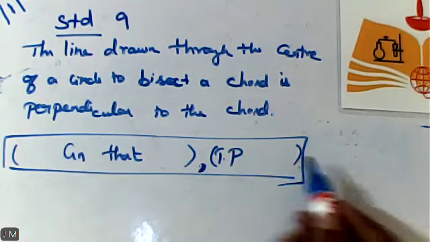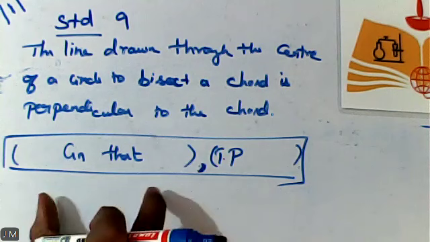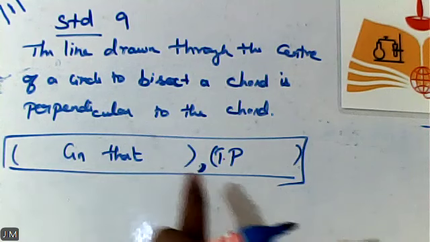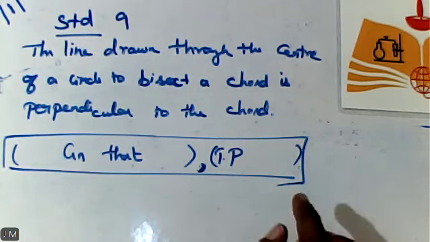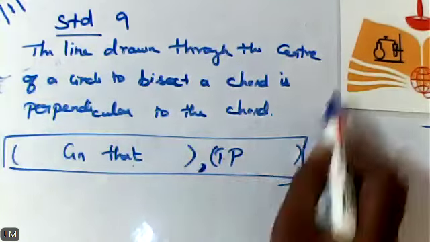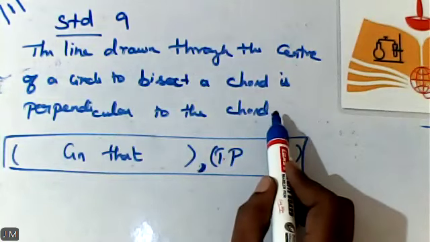Am I clear? Suppose here in the statement, is any comma symbol there or not?